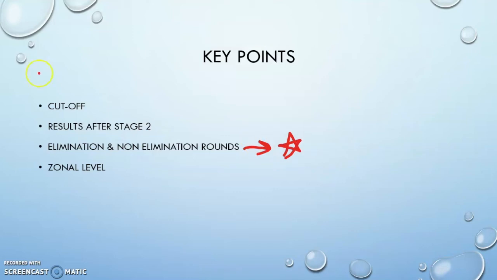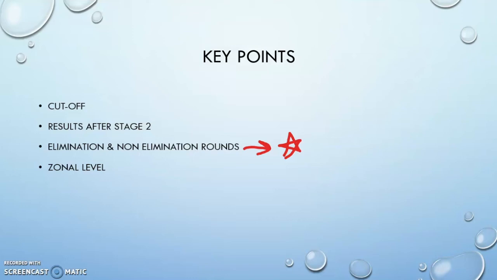If you are eliminated, you are supposed to go back home, but stage 2 and 3 are not elimination rounds. They are mandatory rounds. You need to attend them, but you are not going to get eliminated in stage 2 and stage 3. Stage 4 is a very basic interview, and depending on all 4 stages, you will get certain marks, and through that you will be selected at zonal level.